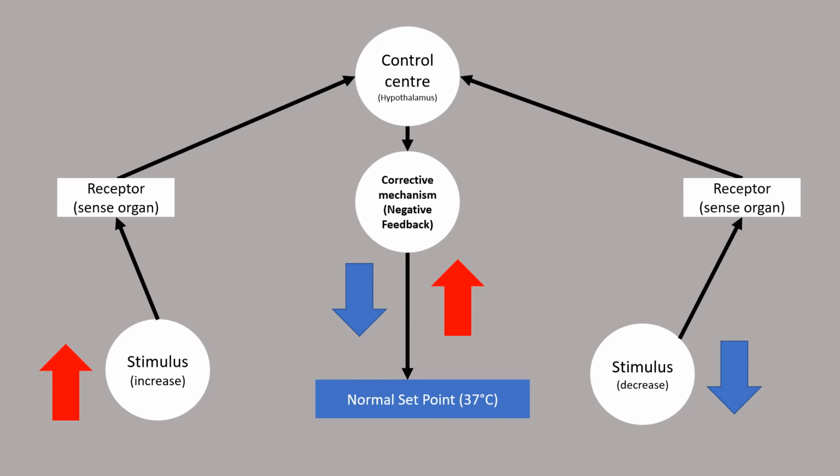It needs a stimulatory change, whether above or below the normal set point, detected by the sense organ or receptor, interpreted by the control center, which is the hypothalamus for body temperature, and sends the corrective mechanism by negative feedback to the target organs, bringing the temperature back to its normal set point, which is 37 degrees Celsius.